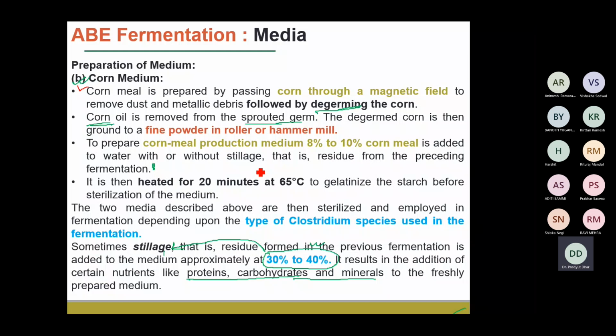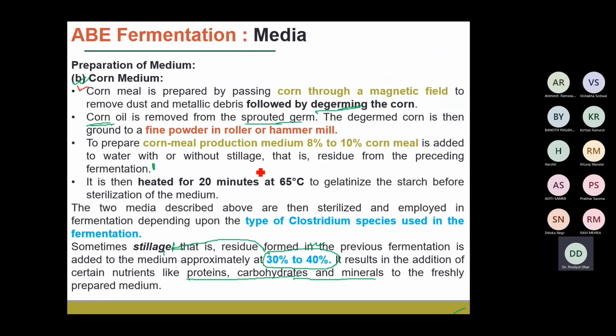But to avoid that gelatinization, corn meal and corn medium are generally heated for 20 minutes at 65 degrees Celsius. So there are two ways. Generally, if you would like to keep the starch for your fermentation, since it gelatinizes, ideally those starches form solid particles, and that interferes in your fermentation. So your corn medium is heated at 65 degrees for 20 minutes to gelatinize the